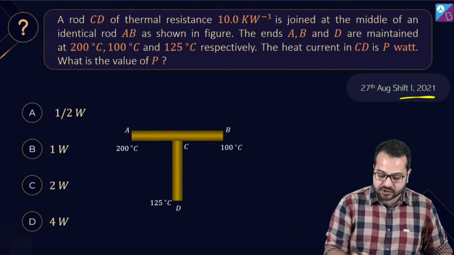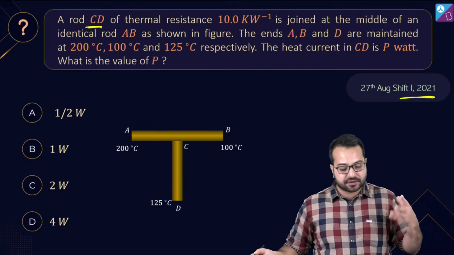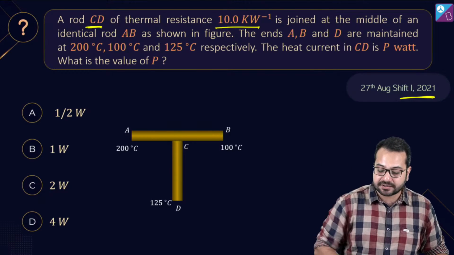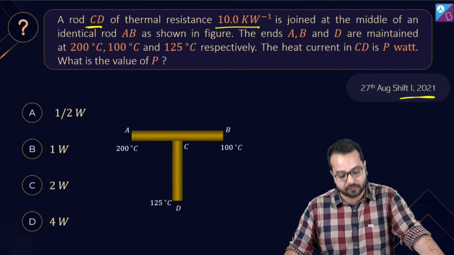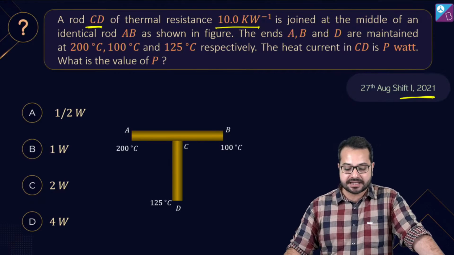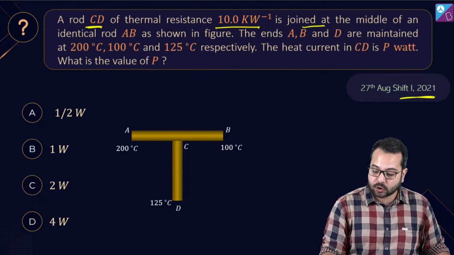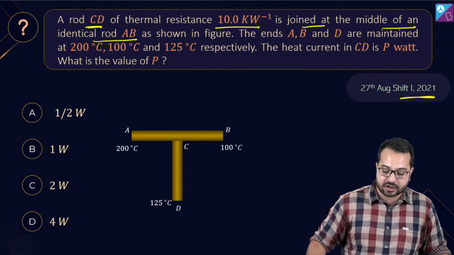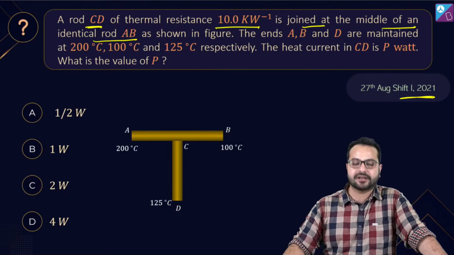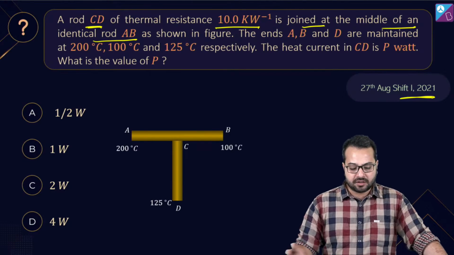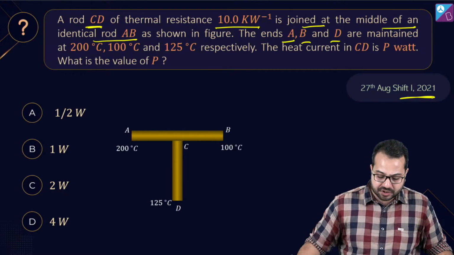चलो क्या सिचुएशन है? देयर इज अ रॉड CD ऑफ थर्मल रेजिस्टेंस 10 Kelvin per watt. This K is Kelvin. 10 Kelvin per watt and is joined at the middle of an identical rod AB as shown in the figure. ठीक है, फिगर एकदम क्लियर है. तो A, B और D का टेम्परेचर दिया हुआ है.